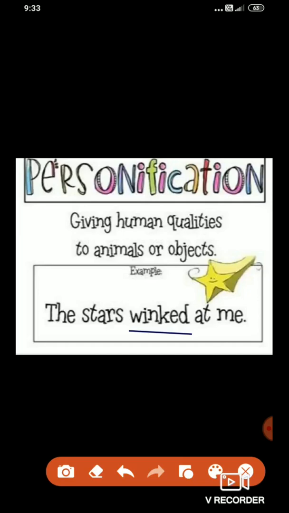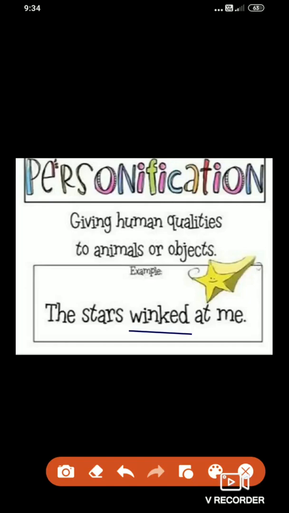Now students, I hope you have understood the personification concept very well. Now we will see 2 more examples of personification, and you are all going to answer me which quality is given to the non-living object. Are you ready for that?